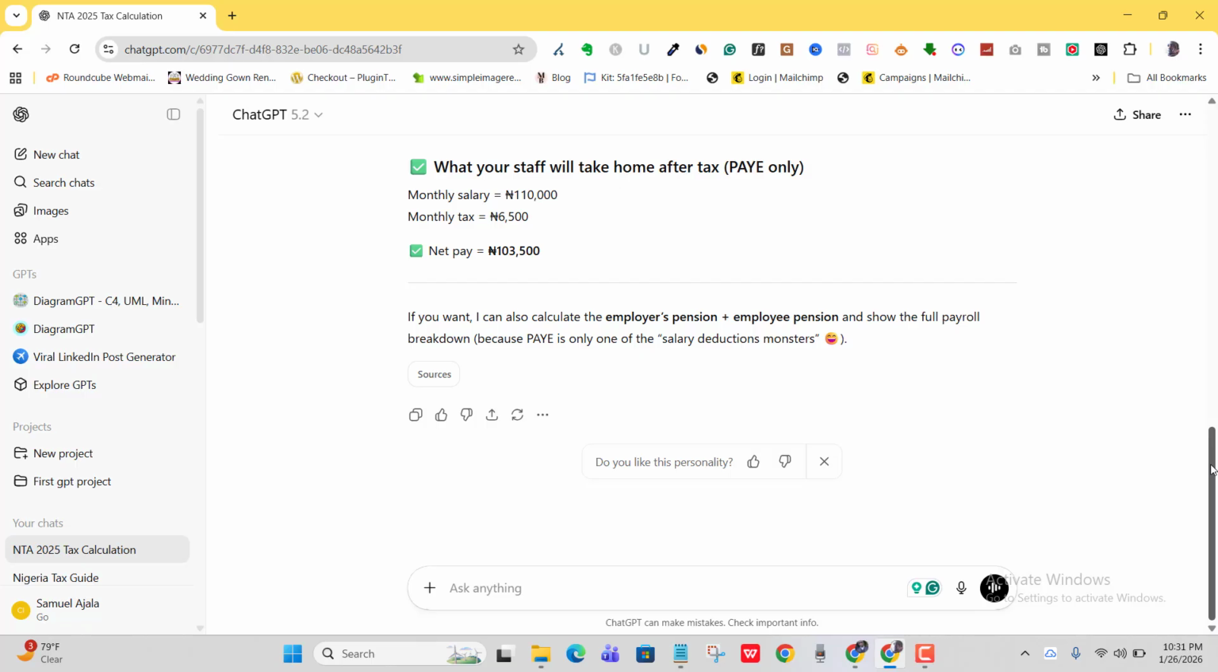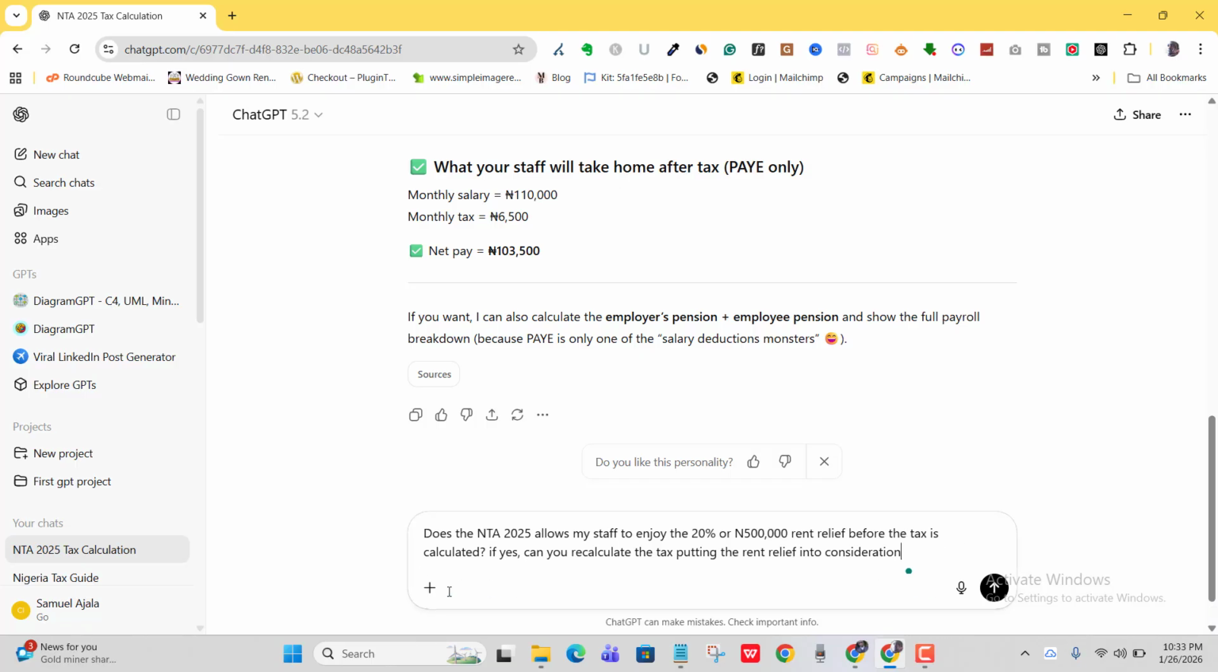Okay, so I also believe that the reason why it did not make that deduction was because of the kind of prompt I included. So if in your own case, your staff or your company is into the pension scheme and all other tax deductibles, you should also add it to your prompt so that ChatGPT can give you a better breakdown. So what I'm going to do right now is include another prompt.